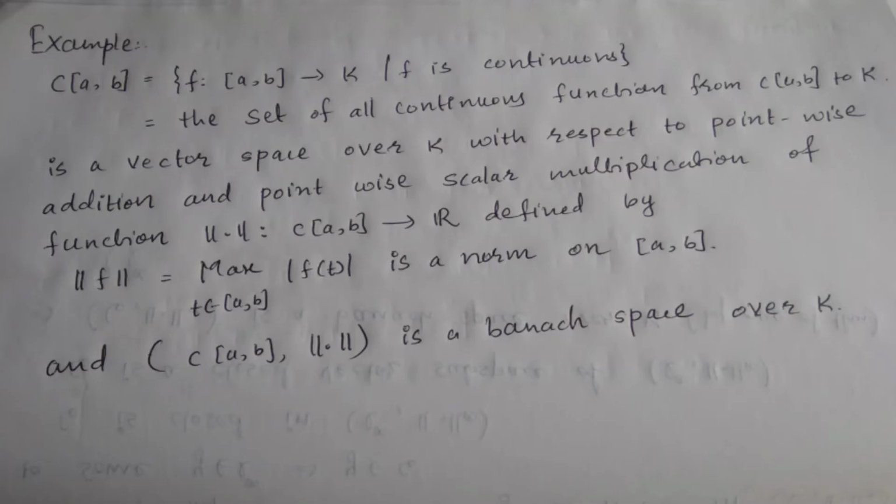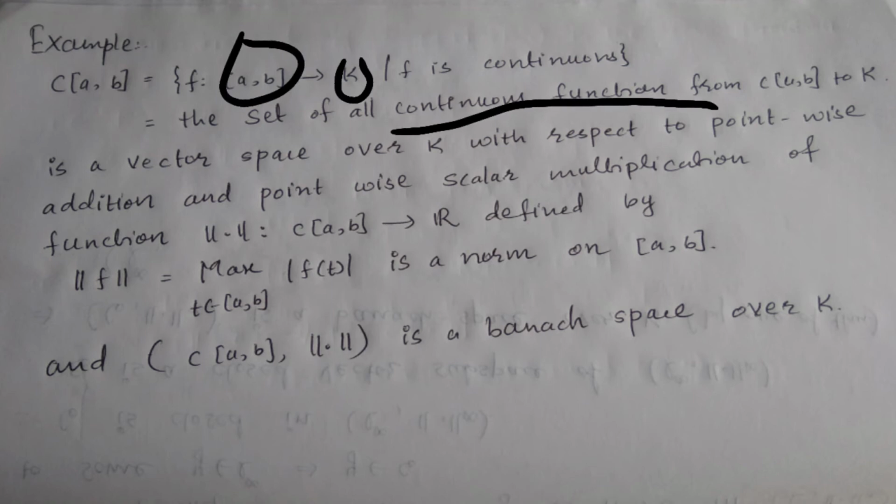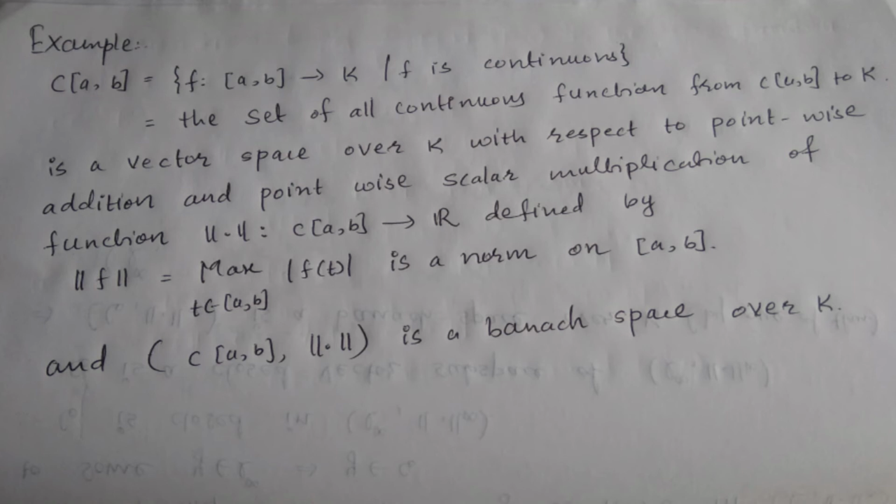So next example is C closed interval AB, which is the set of all functions from closed interval AB to K where the function f is continuous. It means C closed interval AB is a set of all continuous functions from closed interval AB to K, right? It is a vector space over K with respect to pointwise addition and pointwise scalar multiplication of functions.